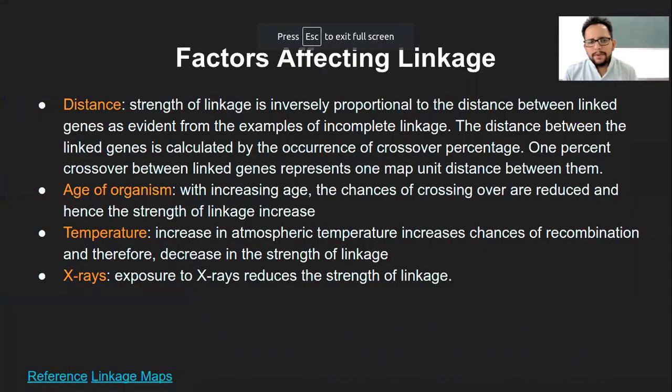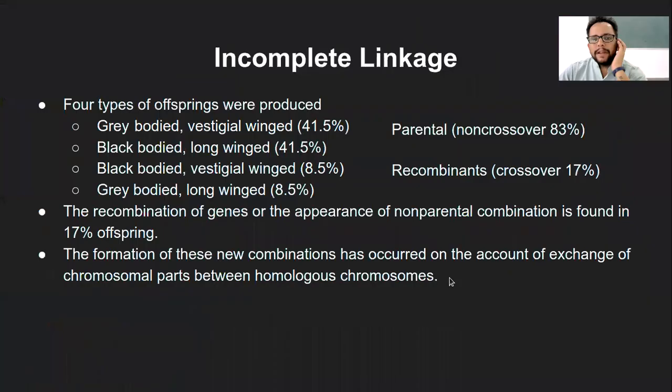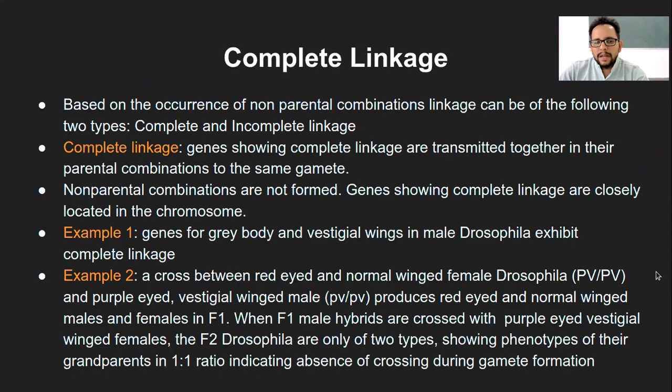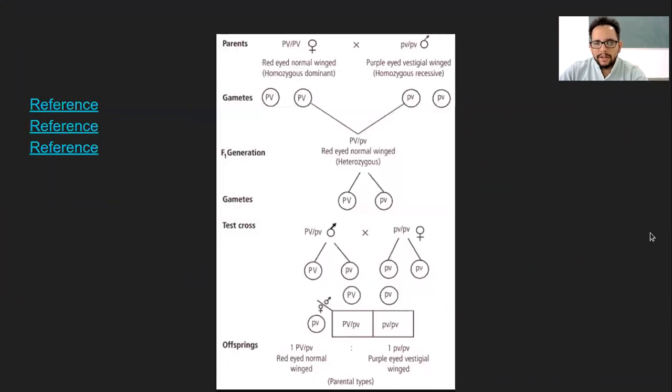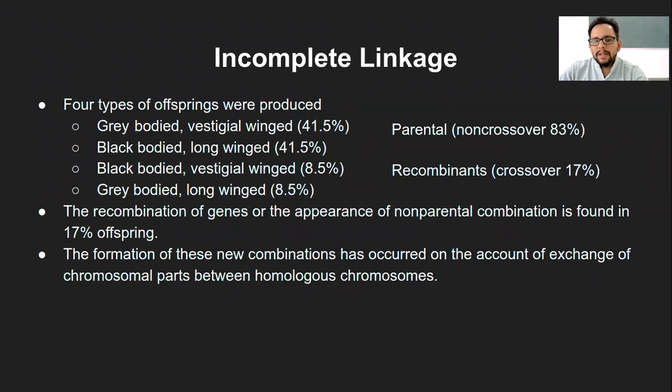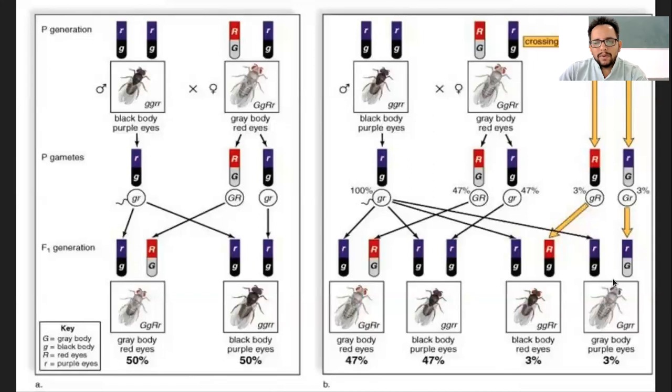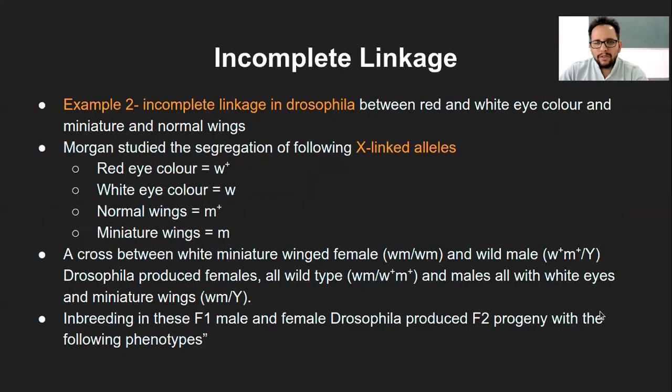Okay, so good afternoon, everyone. So in the last class, we had looked at different types of linkage. That is complete linkage, which is when the genes are very closely associated and they go together in the gamete formation, and that's when the parental combination is always formed and there is no recombinant type. And the incomplete linkage is where the parental combination will be formed, but the recombinants are also formed. That is when the genes are a little distant from each other, and that is what will give rise to the incomplete linkage. So these were the two.